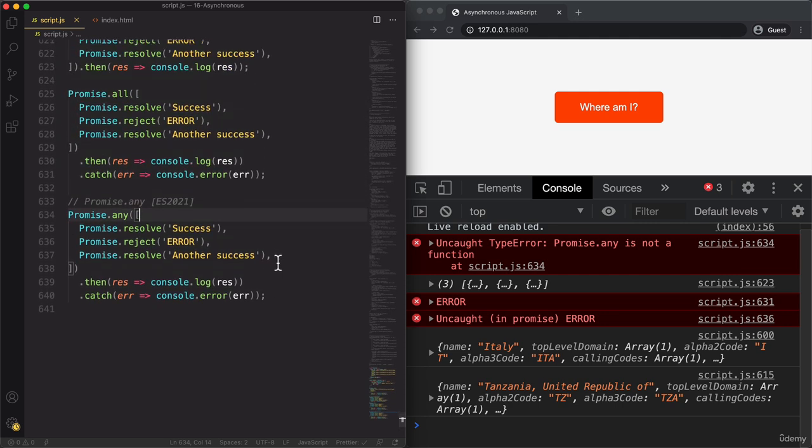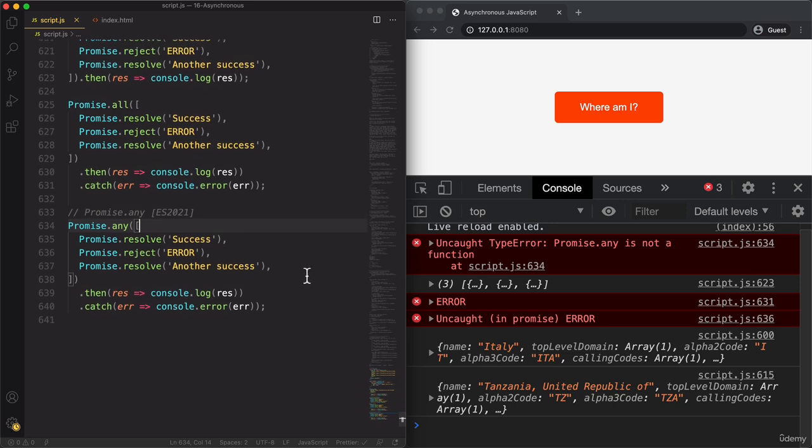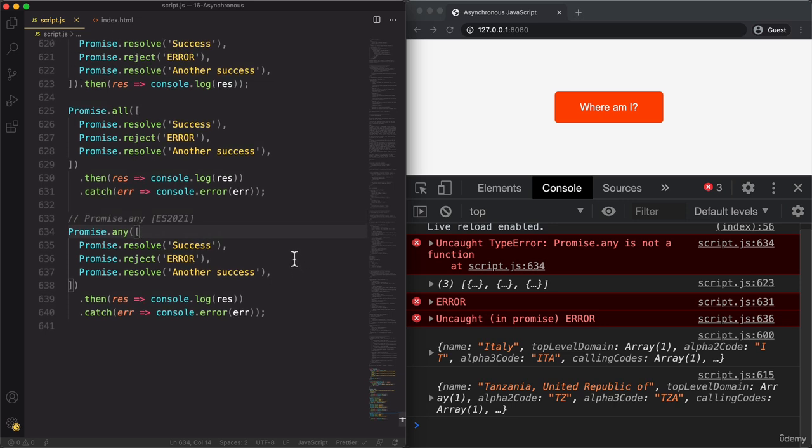Okay, but at the time you're watching this video, again, this should already work, and then maybe you can experiment a little bit with this to see the difference between all the 4 promise combinators. And again, the most important ones are definitely promise.all and promise.race. So keep at least these 2 in mind for your own projects.